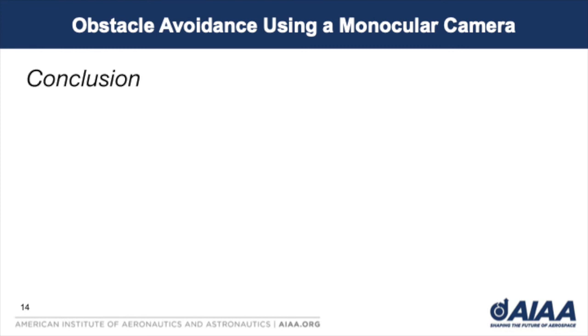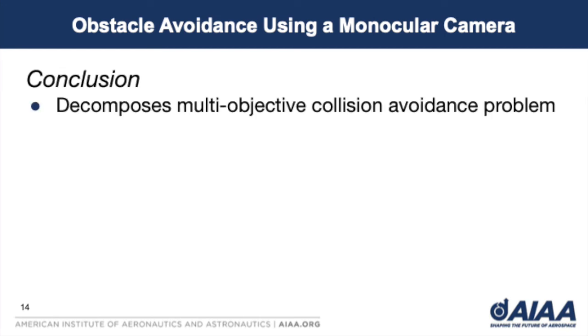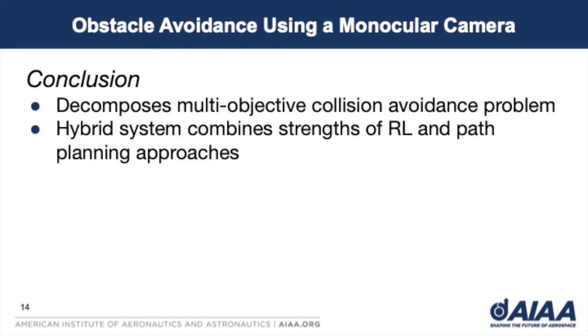In conclusion, we present an obstacle avoidance system for small UAVs based on a hybrid neural network and path planner controller using monocular images as input. By decomposing the problem of collision avoidance into two modes of operation, our hybrid system leverages the advantages offered by both reinforcement learning and online path planner methods. Using the policy network as the default controller of the aircraft avoids using a highly conservative path planning algorithm when such caution is unnecessary.